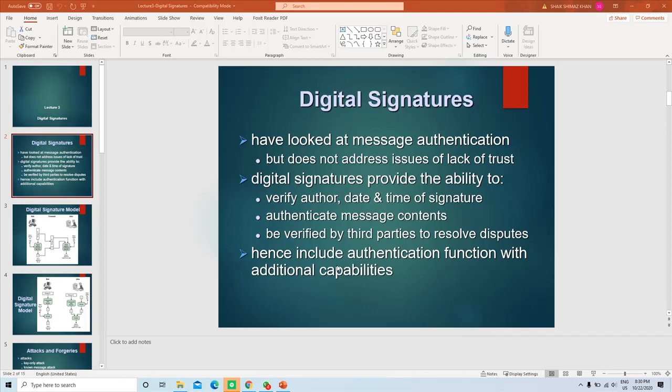In this lecture, we are going to discuss the digital signature. The digital signature can be used to implement non-repudiation. The sender of the message, he or she, cannot deny later that he or she did not send the message. That property can be implemented using the digital signature.